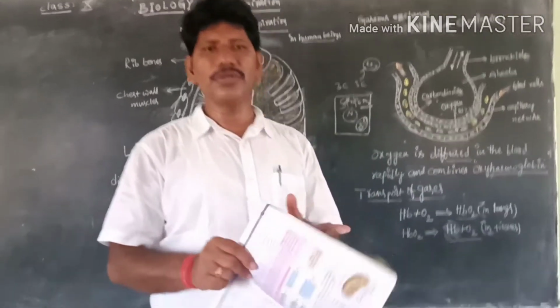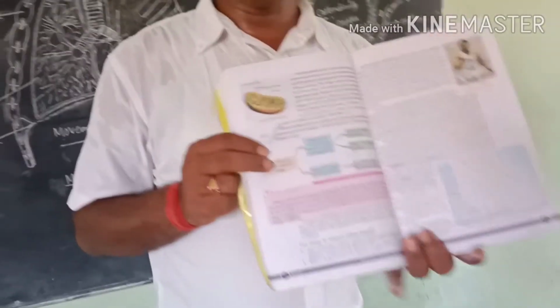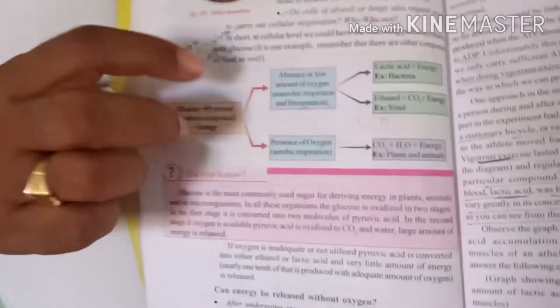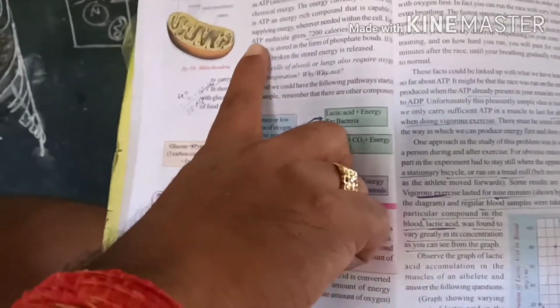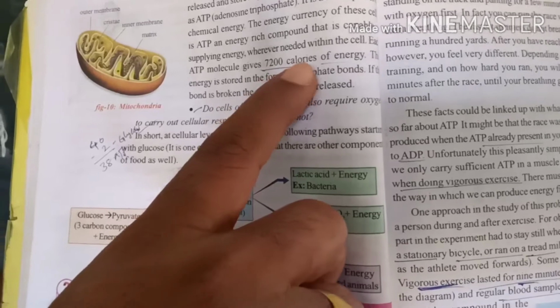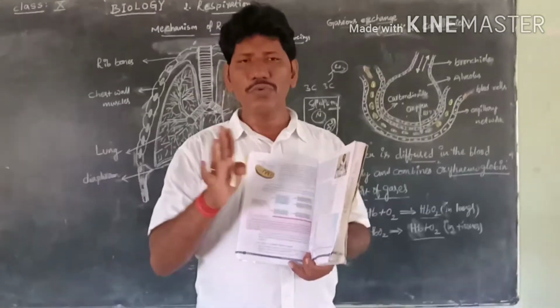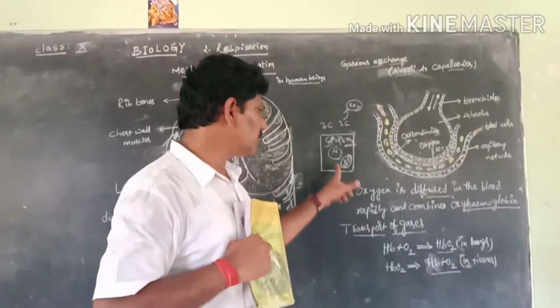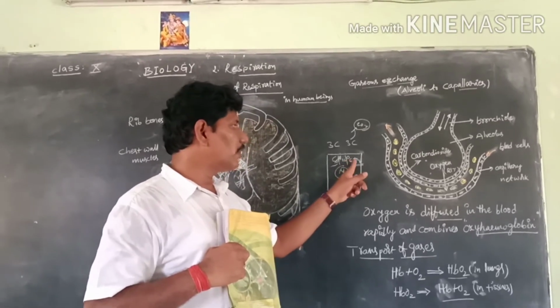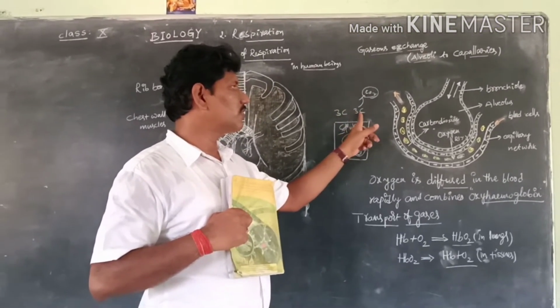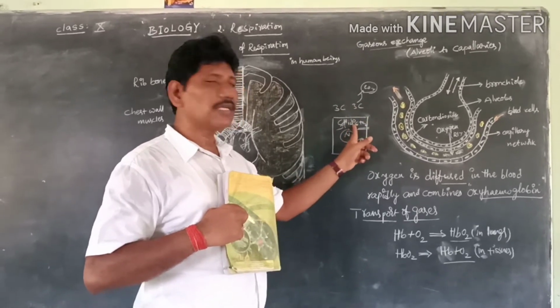Next, the types of respiration are given. The types of respiration flowchart is there. It is a very important concept. Actually, here they are asking one question: an ATP molecule gives rise to 7200 calories of energy. So first, glycolysis means breakdown of glucose in the cytoplasm of the cell. For example, this is the cell, this is the cytoplasm. So glucose breaks down and is converted into 3 carbon compounds like pyruvate. This process is called glycolysis.